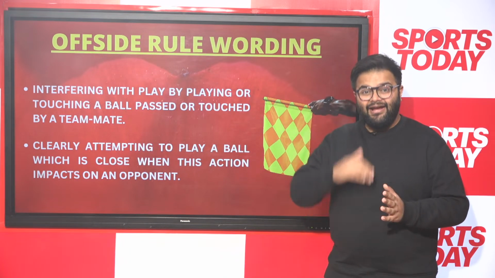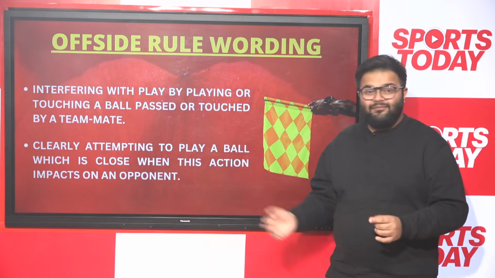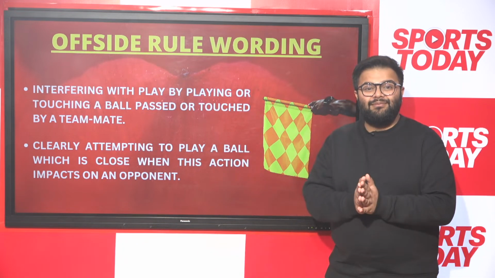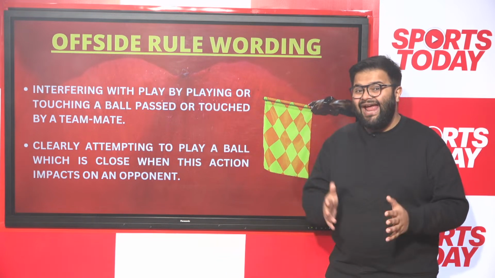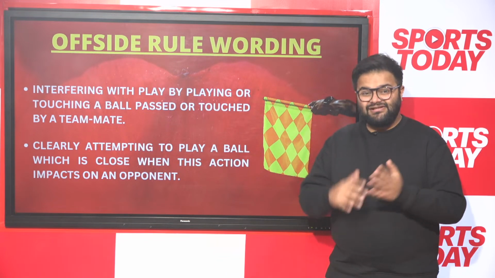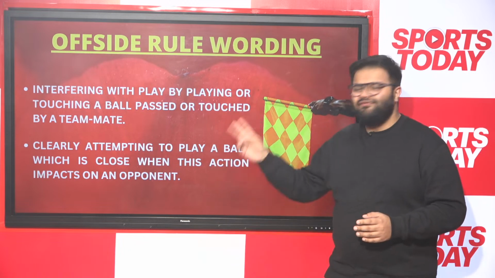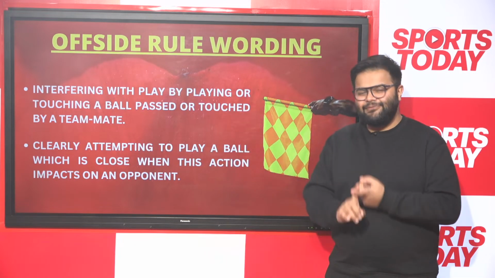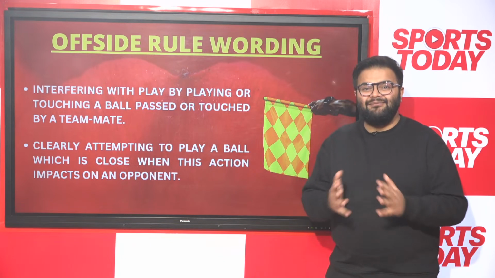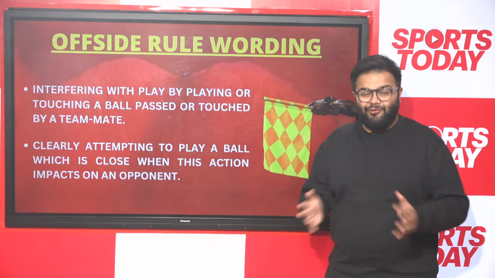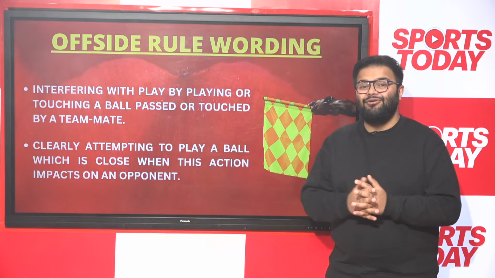In fact, he may as well have been involved in the play, because he as good as shielded the ball from the other defenders, and quite understandably so, this has caused a lot of furor. So both of these, if you look at it by one metric, he is quite clearly offside, and by the other he's not, and that is where the major confusion comes in. He could very well have been ruled offside, and he could very well have not been ruled offside.